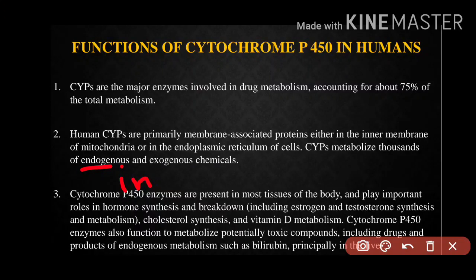Exogenous, as in exit, means outside the body. Anything coming from outside the body, and once it comes inside the body, it is active. That type of chemical is exogenous.